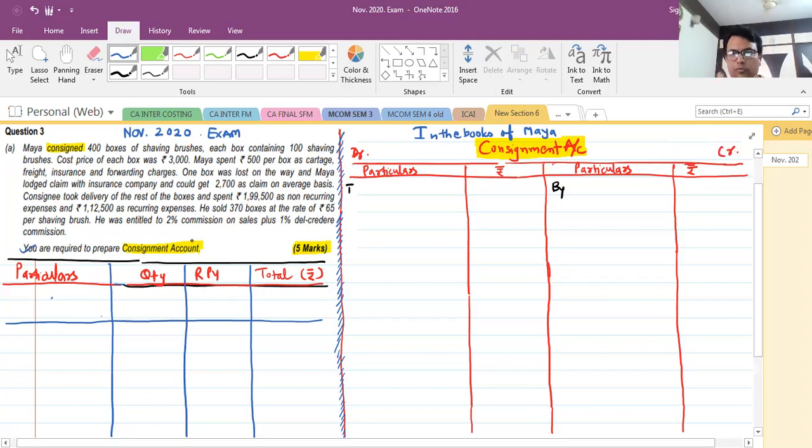First job is to prepare the format of the consignment account. In the books of Maya, who is a consignor, consignment account, debit, credit, and all, you know very well. Now this table I have prepared for one object, that is for the valuation of closing stock as well as abnormal losses.